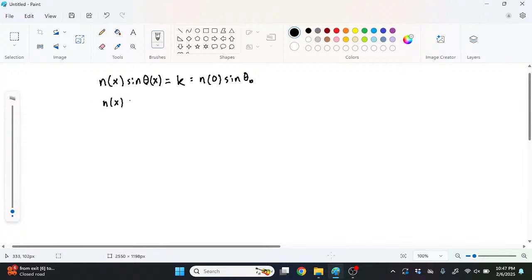We're given n(x) as part of the question, so we have qd minus x plus 1. When we set x equals 0, we just get something like qd plus 1. So that's pretty cool. That means we can plug it right back into the solution. Let's plug everything in all at once. We've got qd minus x plus 1 is going to be n_x, then we have sine of this theta_x here, which is what we want to solve for.